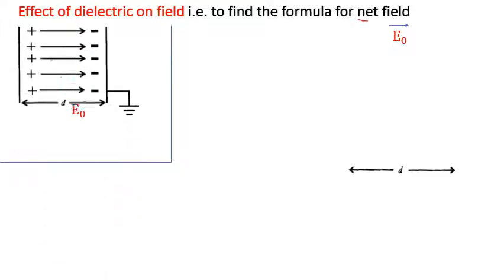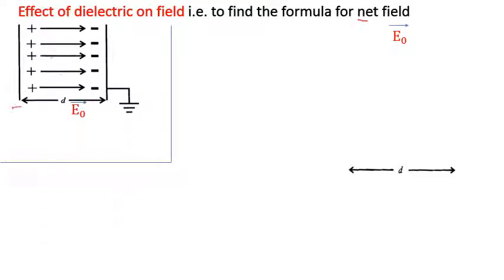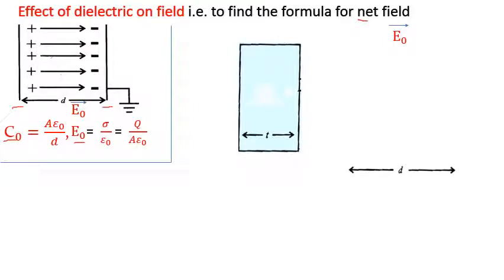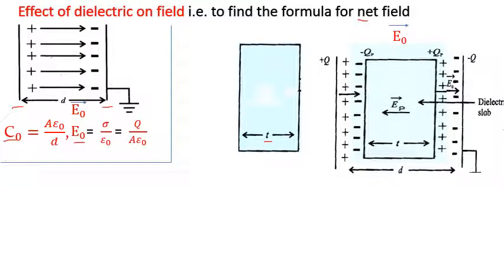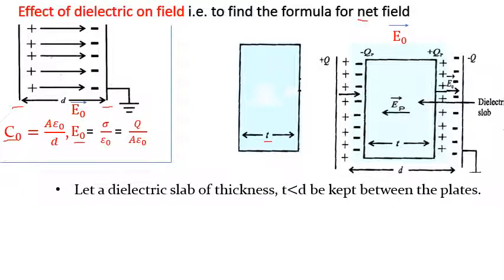Now let us discuss the formula for the net field after adding a dielectric between the plates. Before that, we already discussed that when there is air or vacuum or free space between the two plates, this is the formula for capacitance and this is the formula for electric field. Now imagine a dielectric of thickness t inserted between these two parallel plates. Then polarization is there, and the polarizing field opposes the external field. It is written here and we already discussed this.